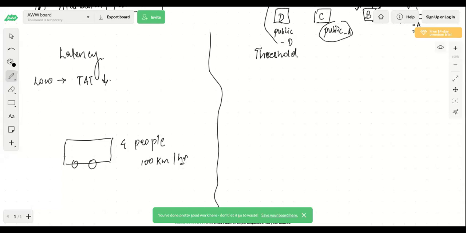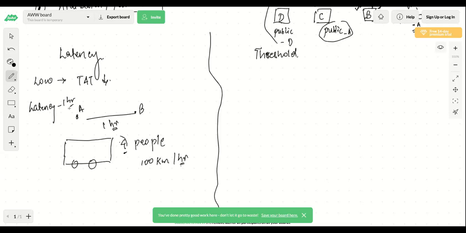Now, the time taken for this person to reach from point A to point B will be what? 1 hour. So for one person, the time will be 1 hour. For the second person also, the time will be 1 hour. The third person also, and the fourth person also, 1 hour. Correct. Now, what is the latency? So latency will be equal to 1 hour.